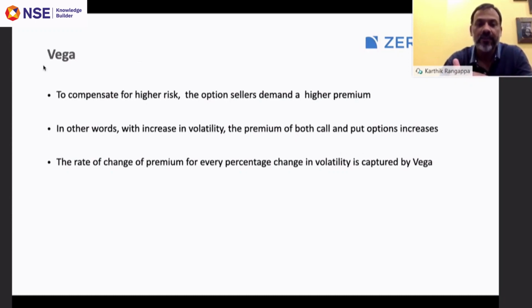The rate at which the premium increases for every percentage change in volatility is captured by Vega, right? So that's what Vega helps you understand. I hope this concept is clear. I've not put any numbers here because this is a very straightforward concept. Let's say the Vega of an option is 2, then for every 1% change, the premium increases by 2.